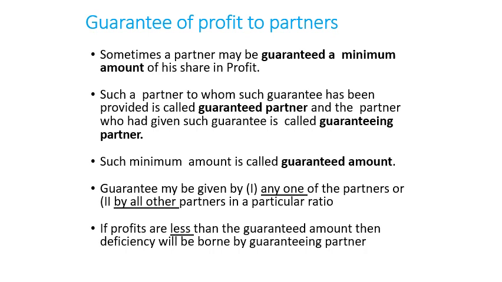The guaranteed amount can be given by one partner or by the other partners in a particular ratio. So if the profits are less than the guaranteed amount and there is a deficiency, only then will the other partners bear the deficiency. If it is more than or equal to the guaranteed amount, then the guarantee system will not be applied. So I think this concept helps you understand the guaranteed partner, the guaranteeing partners, the guaranteed amount, and who is giving the guarantee to whom.